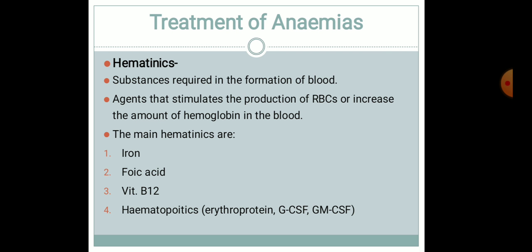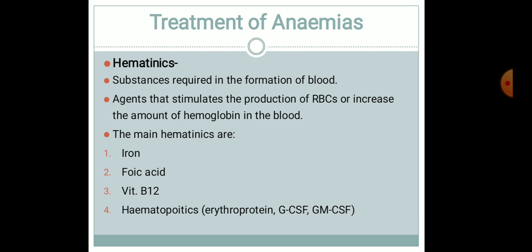To treat anemia, various hematinics are used. Hematinics are the substances required in the formation of blood, and also agents that stimulate the production of RBCs or increase the amount of hemoglobin in the blood.